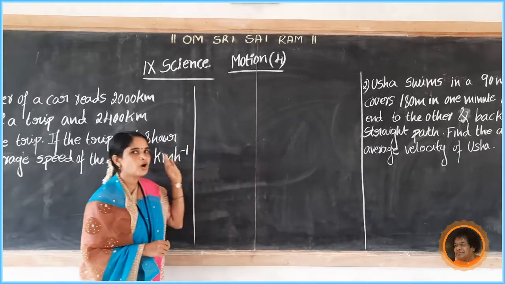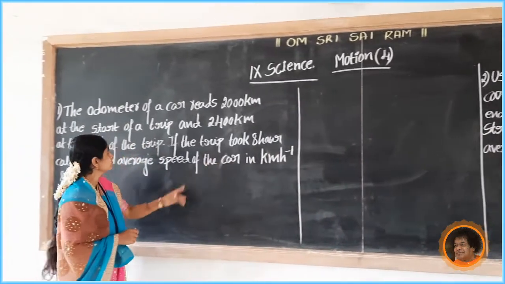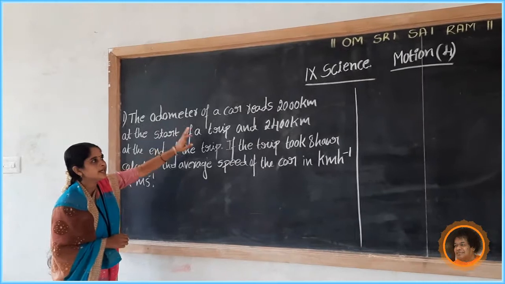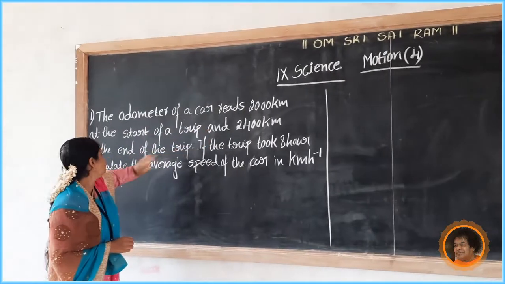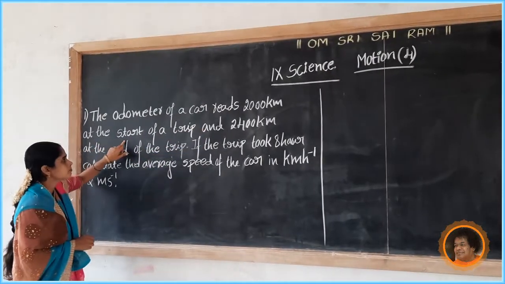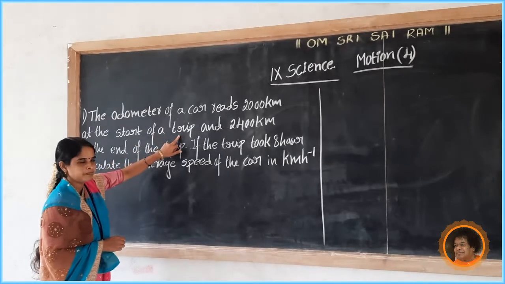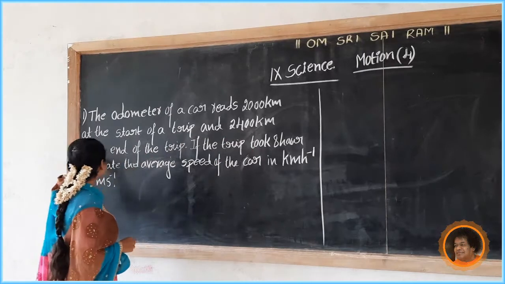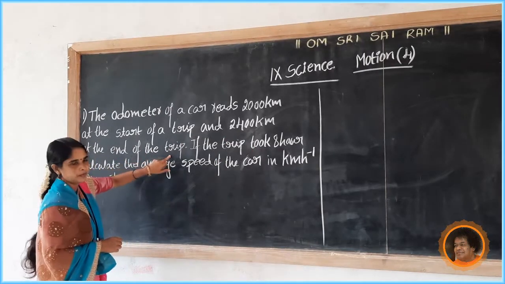In the first problem, the odometer of a car reads 2000 km at the start of a trip and 2400 km at the end of the trip.